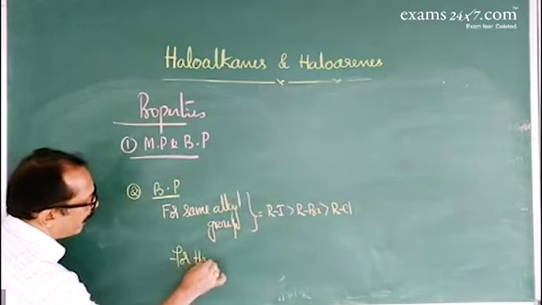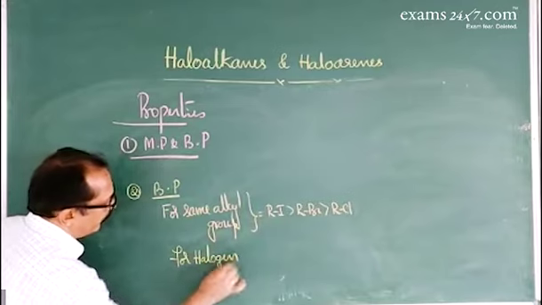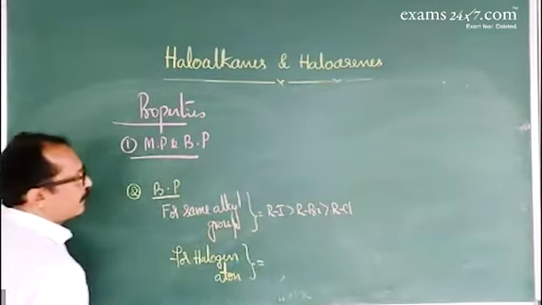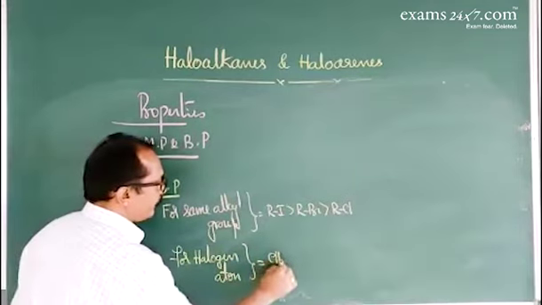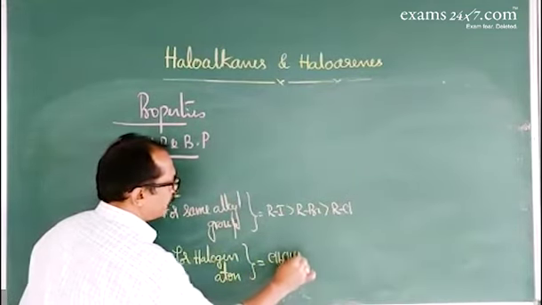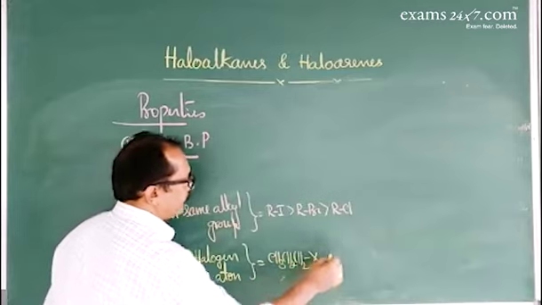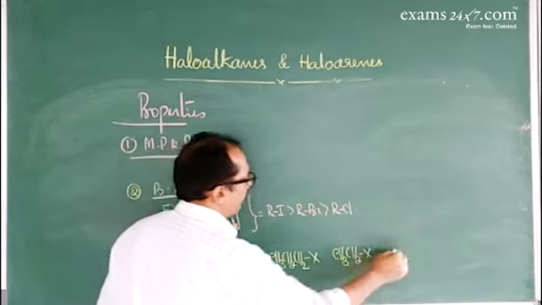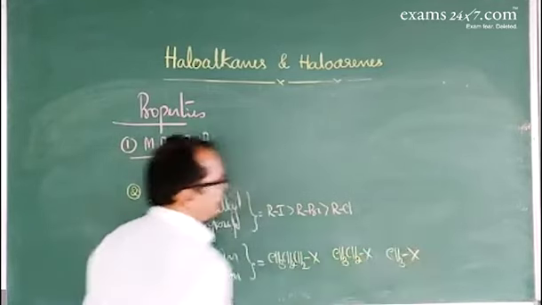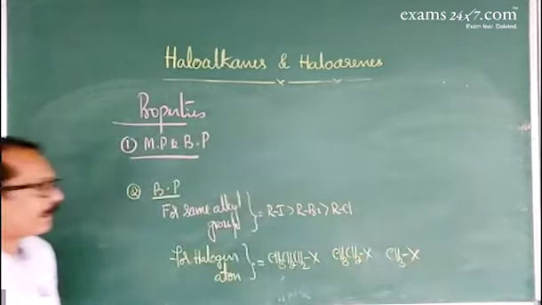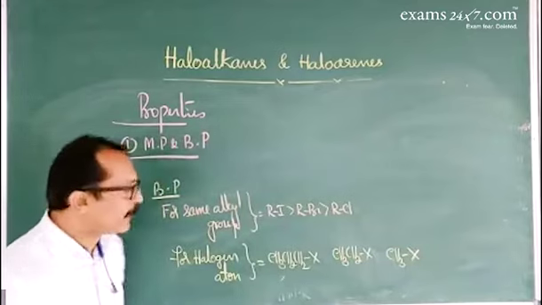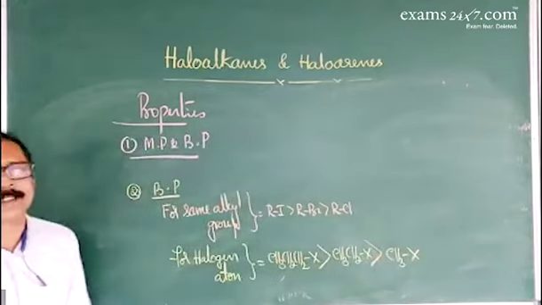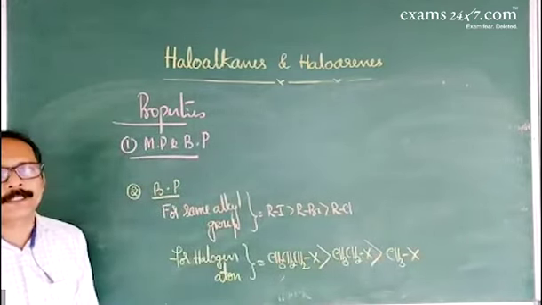For the same halogen atom, CH3, CH2, CH2X, CH3, CH2X, and CH3X. Here the halogen atom is the same, but they differ by the size of the alkyl group. So as the size of the alkyl group decreases, the boiling point decreases.